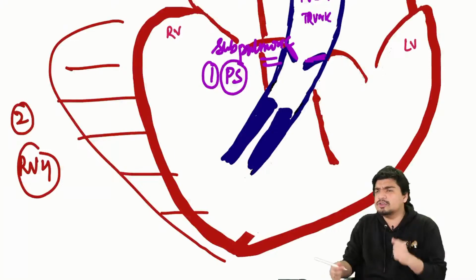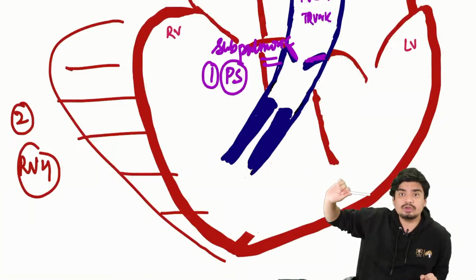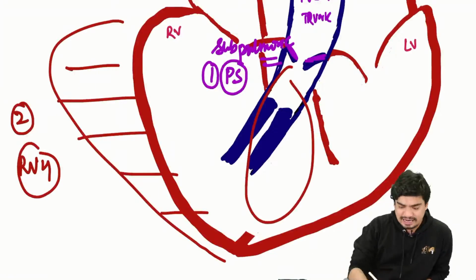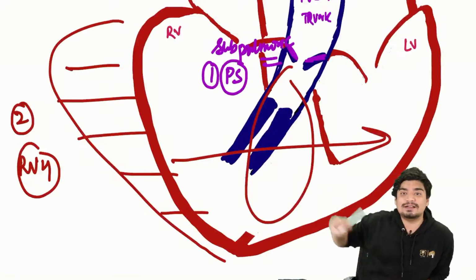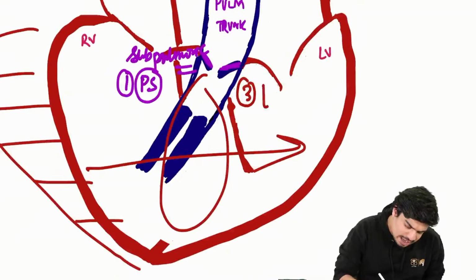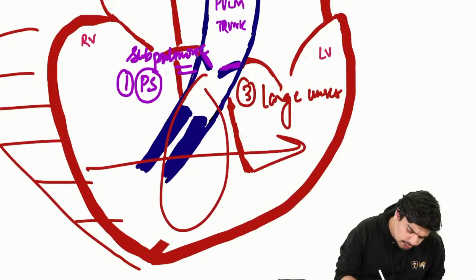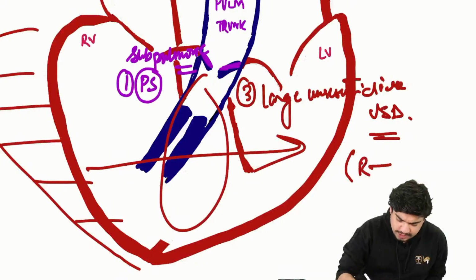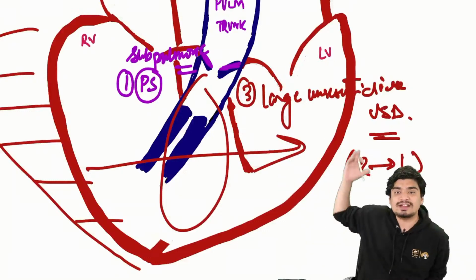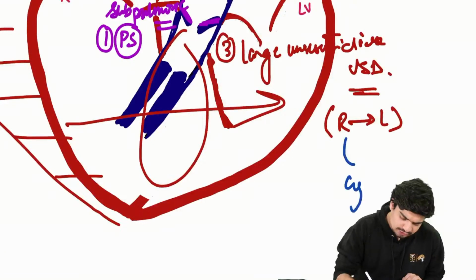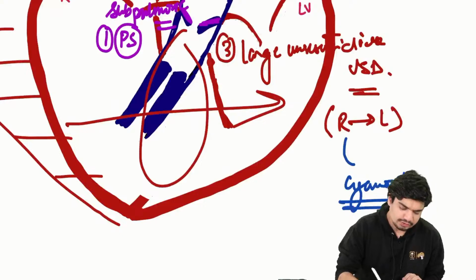Now the right ventricle really wants to pump the blood into the pulmonary artery. It's not able to do so. So what does it do? There is a huge VSD, and the right ventricle starts to pump blood from the right side into the left side through this huge hole, that is VSD. That is the third component. You have a large unrestrictive VSD through which there is going to be a right to left shunt. The right ventricle will start to pump the blood into the left ventricle. And if there is a right to left shunt, what will happen? You will have cyanosis.